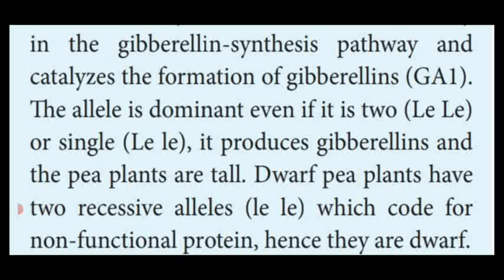The tall pea plant has the allele capital L with a small e; if it is dominant, it occurs in pair. So, it has the functional protein enzyme. It makes the plant produce gibberellin. So, all are tall plants. The dwarf pea plant has the recessive allele, that is small l with a small e. It does not contain any functional protein enzyme, so it is unable to produce gibberellin. So, these plants are dwarf pea plants. That is the molecular reason why the pea plants are tall and dwarf.